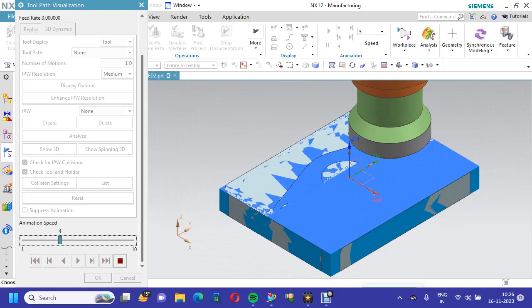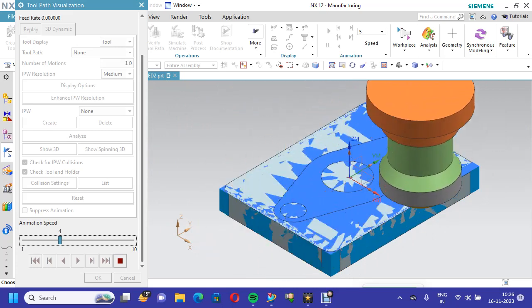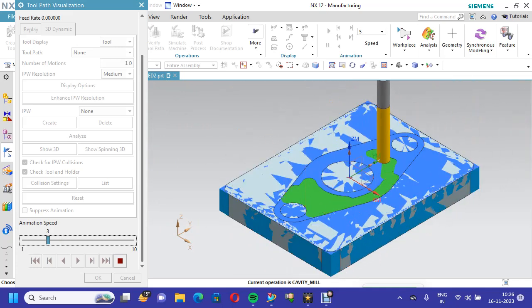Now face milling has been completed. Now it will take the end mill diameter 10 for cavity milling. It is removing 0.5 mm depth each and every time, up to 5 mm depth.